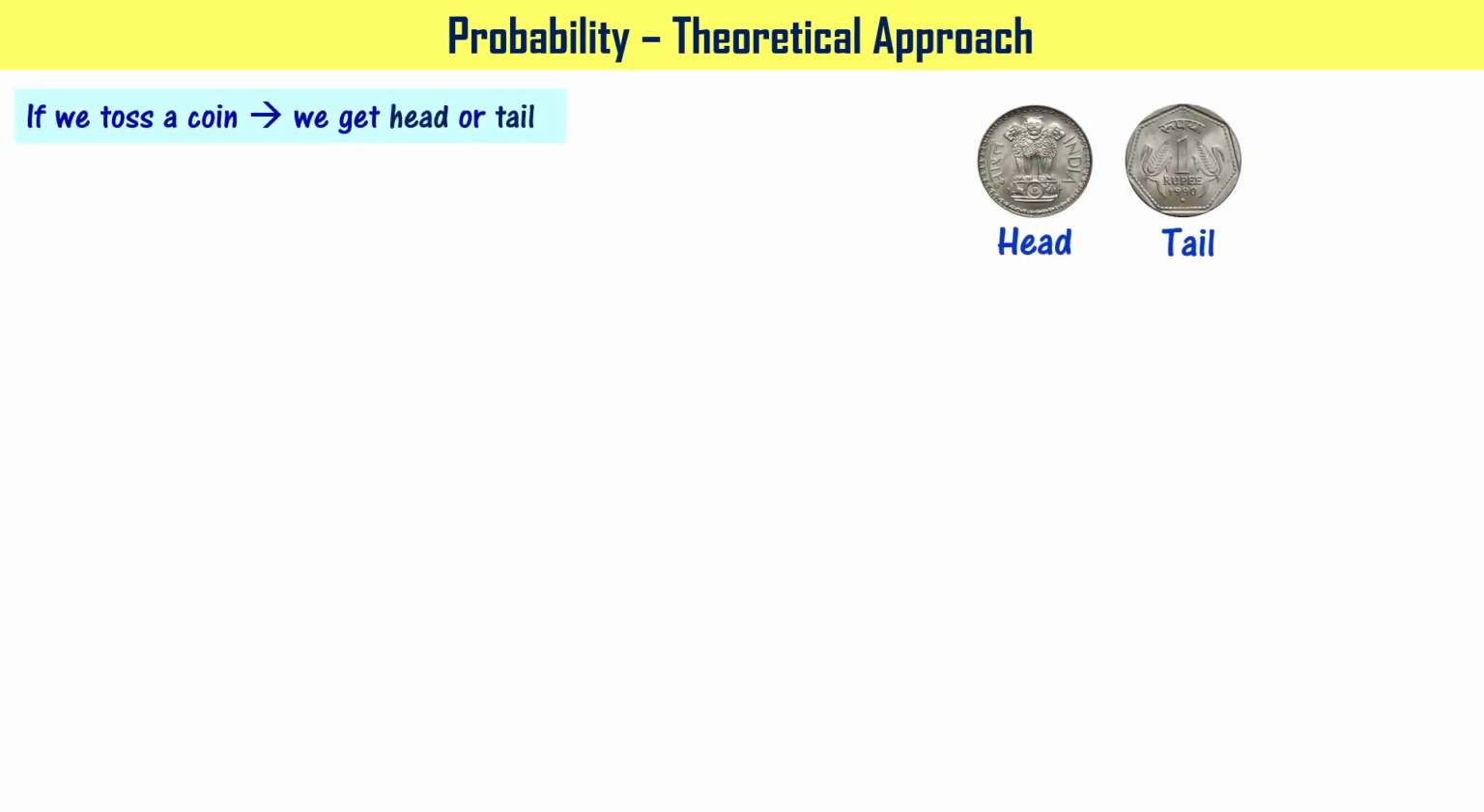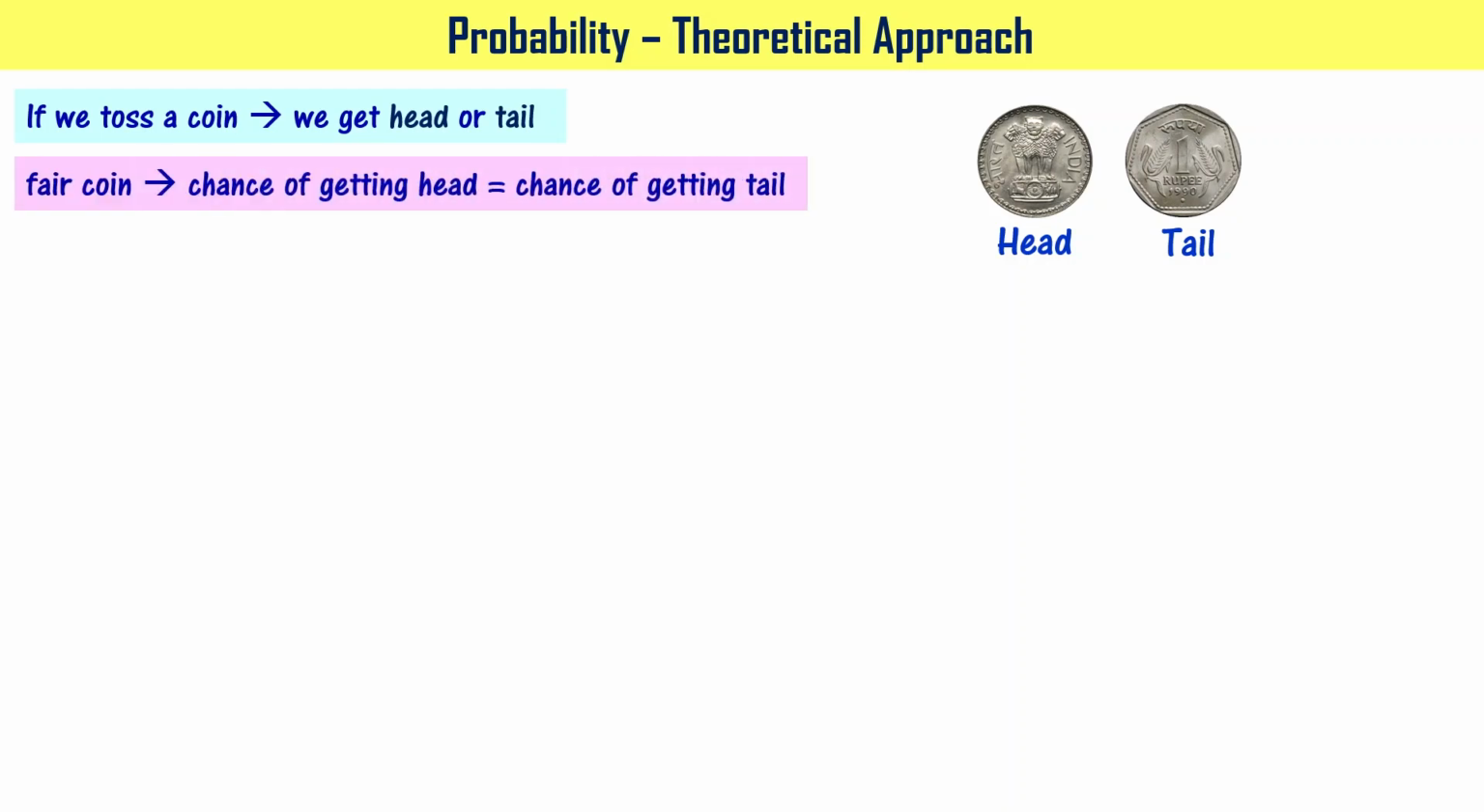If we toss a coin, we said that we get a head or a tail, right? If it is a fair coin, the chance of getting head is equal to the chance of getting tail, right? If it is not a fair coin, there is a chance that you may be getting more times head or more times tail, something like that. But if it is a fair coin, the chance of getting head is equal to the chance of getting tail, right?